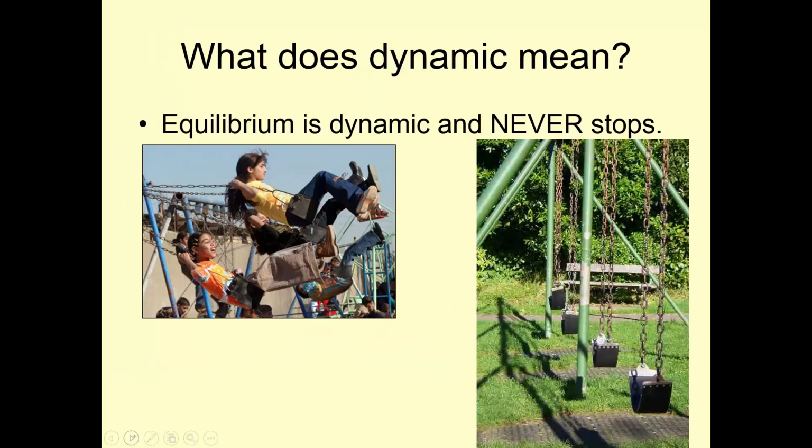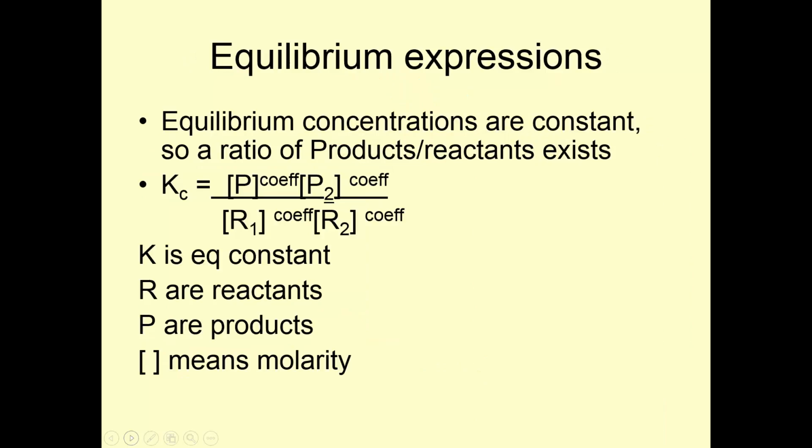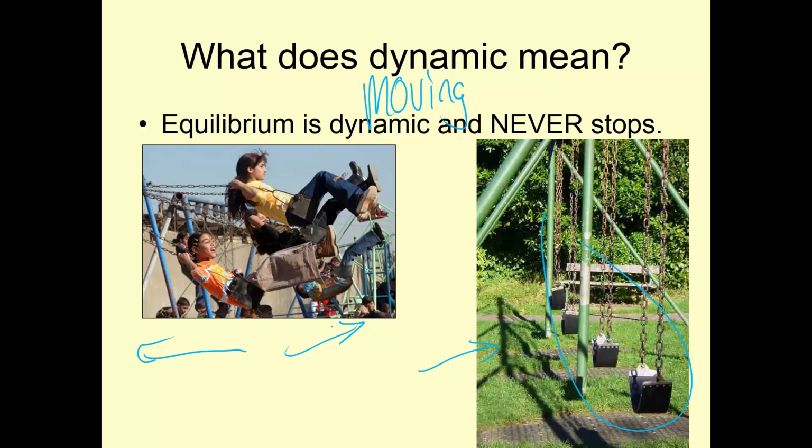What does dynamic mean? Dynamic means moving. The equilibrium is dynamic and never stops. Isn't this picture really creepy? So that means that when you're at equilibrium, it doesn't stop. It means you get the same number of kids up as you have kids back. Actually, it would be the rate of kids going forward equals the rate of kids going backwards.